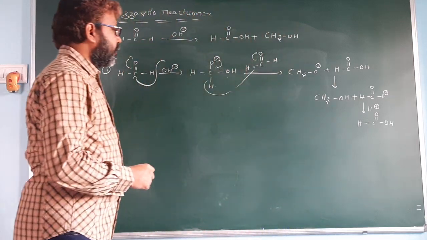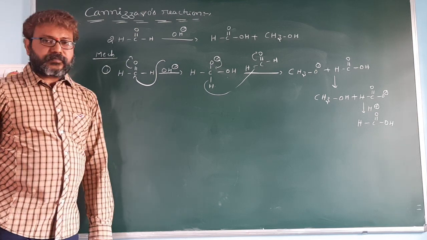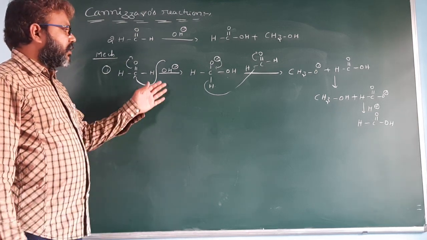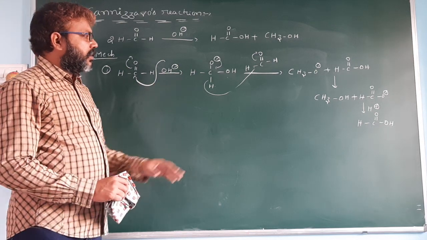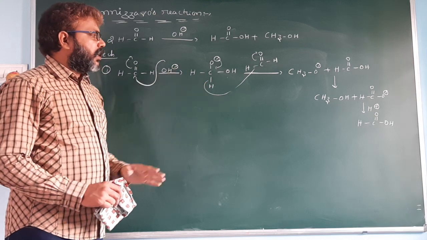So this is the first type of mechanism. Already you know this mechanism; in the last class I discussed it. There are 2 steps. When you take 1 mole of OH minus, it is a third order reaction.